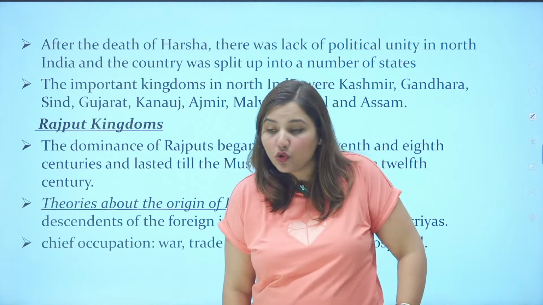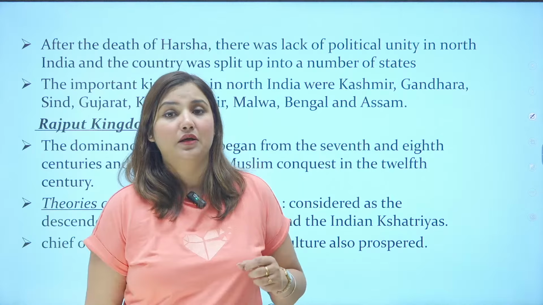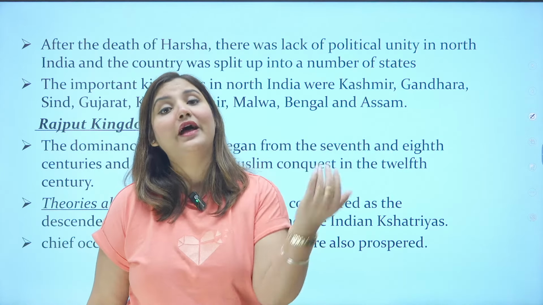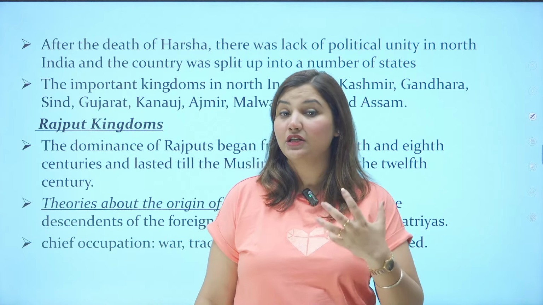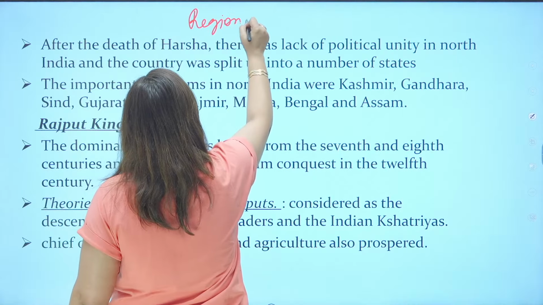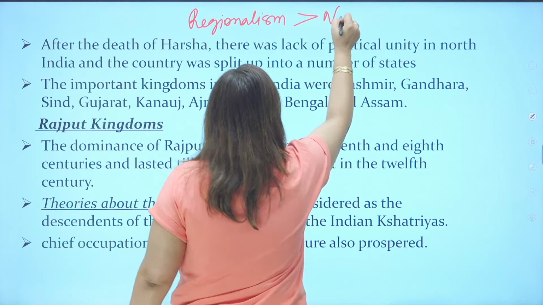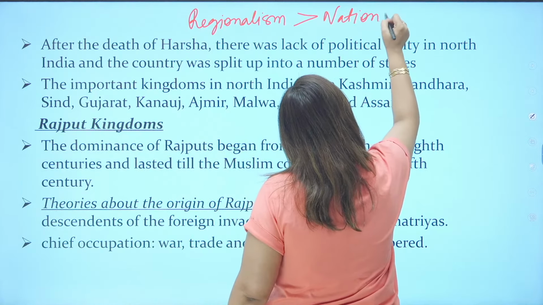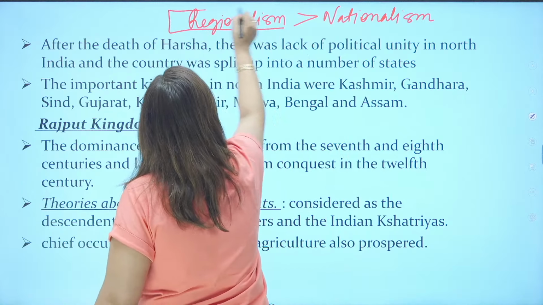Okay, so who were the rulers then? Rulers basically protected us, but they never had unity between them, because regionalism was higher than nationalism. Please write it down. This is a formula which will give you extra marks in exam. In medieval Indian history, we saw that regionalism was more important than nationalism.